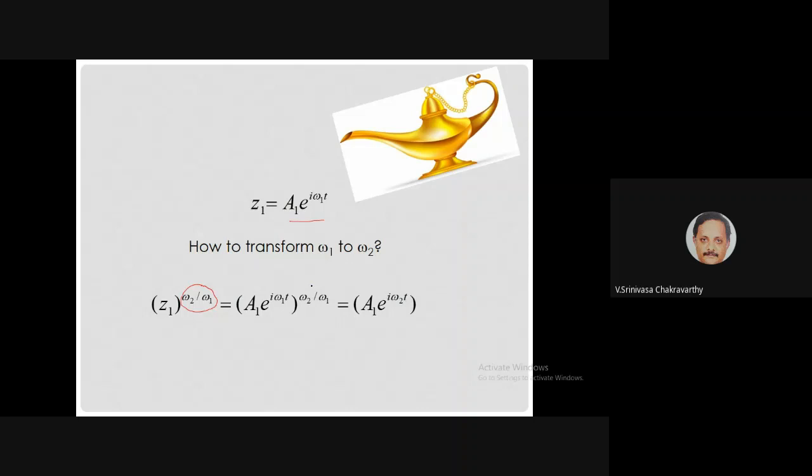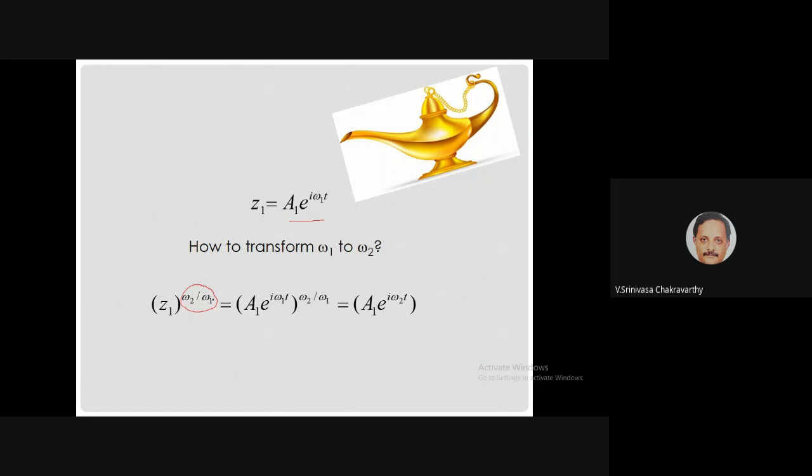So how do you transform a signal of frequency omega 1 into a signal of frequency omega 2? This is very simple. We just need to know high school mathematics to do this. If Z1 is equal to A1 e^(i omega 1 t), this is the first signal, operating at frequency omega 1. How do you convert it to omega 2? Very simple, just raise Z1 to this strange power, which is omega 2 by omega 1.